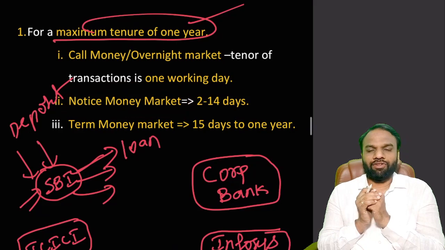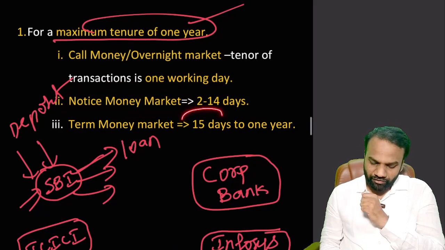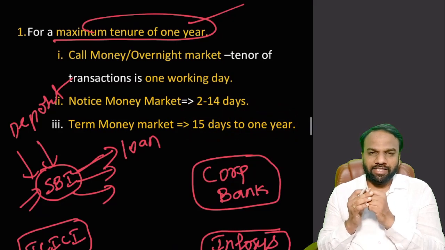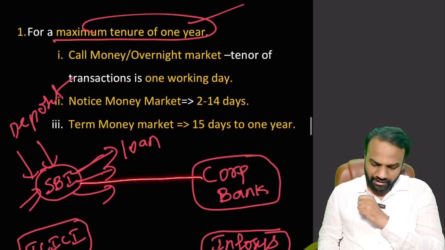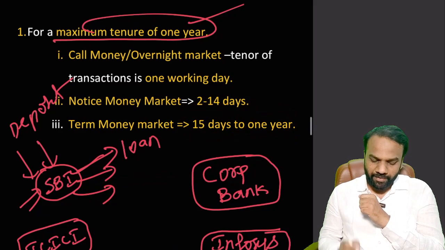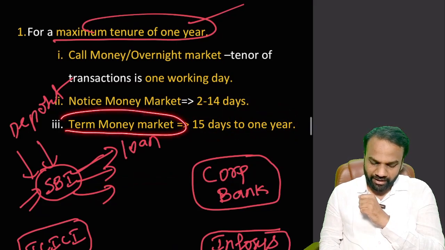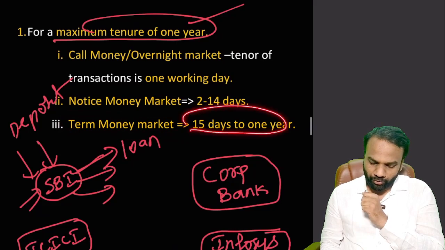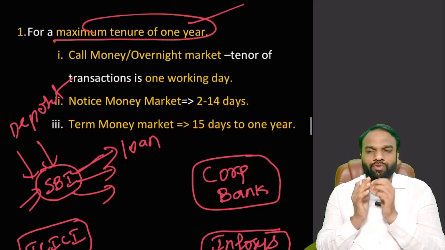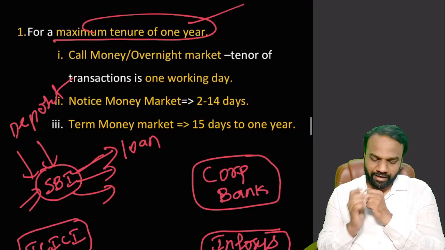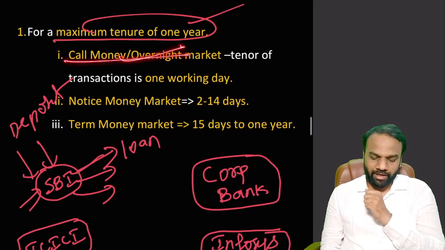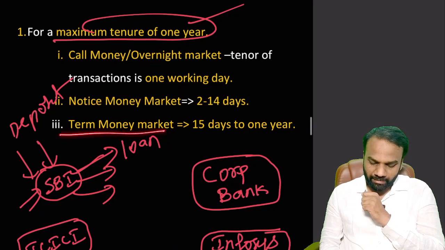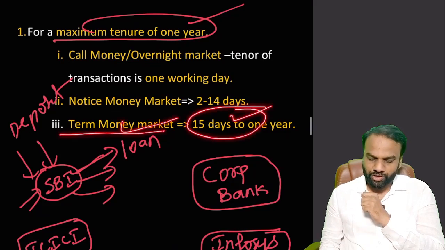Now next, if the term of loan is for more than 15 days and up to 1 year, then in such cases, the amount Corporation Bank gives to SBI is given under which market? Term money market. This is also a very important point to note. So we discussed 3 different types of money market. One is call money market for overnight, notice money market for 2 to 14 days, and term money market for 15 days to 1 year.